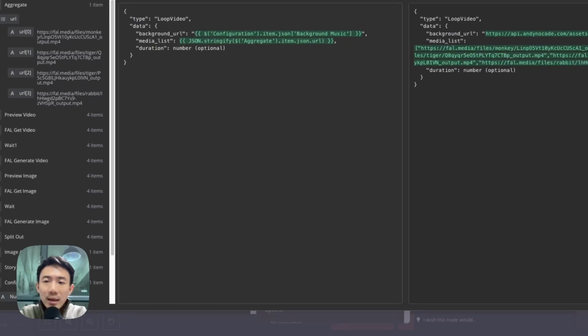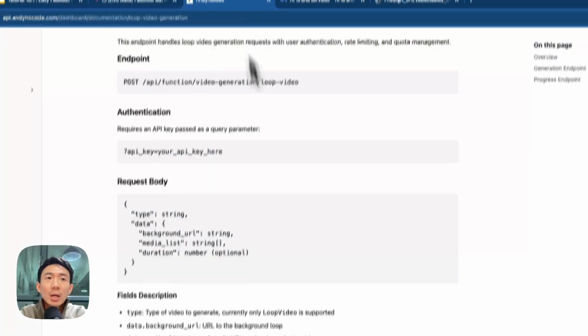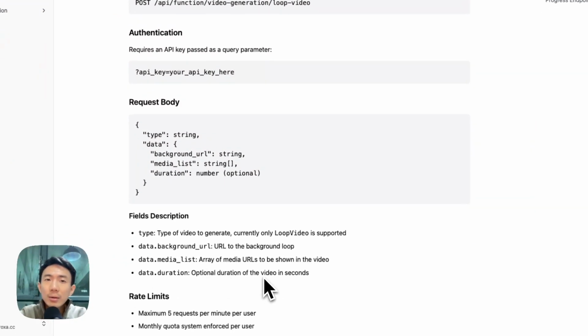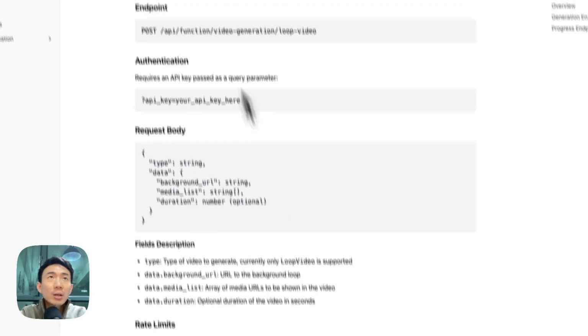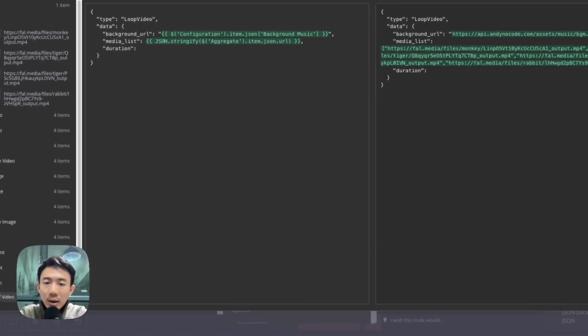Great. And then the next step, we are going to have the duration. Duration means the duration of the video in seconds. It is optional, but we can still add this. Let me show you as an example. So again, we can just copy and paste. I will show you this.